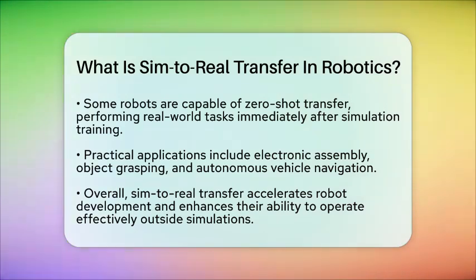In essence, sim-to-real transfer speeds up robot development by letting machines learn in safe, virtual spaces and then perform well in the real world. It combines simulation, machine learning, and careful calibration to make robots smarter and more adaptable. This method is shaping the future of robotics and artificial intelligence by making robots more capable and ready for real-life challenges.